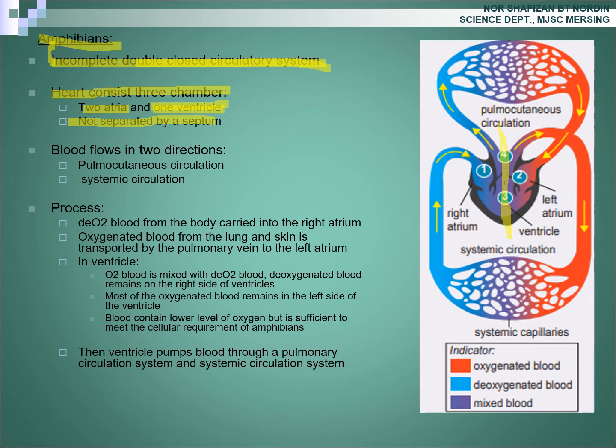Blood flows in 2 directions, pulmocutaneous circulation and systemic circulation. Okay, blood flows in amphibians in 2 directions. They move through pulmocutaneous circulation and through systemic circulation. Okay, look at the process.